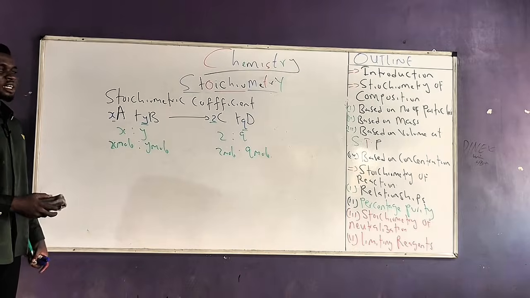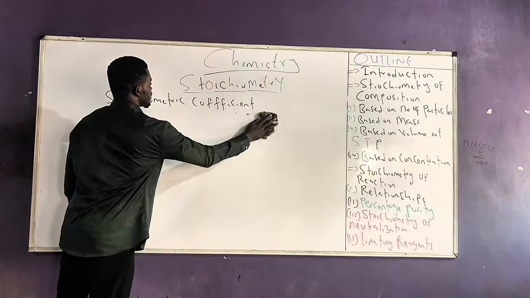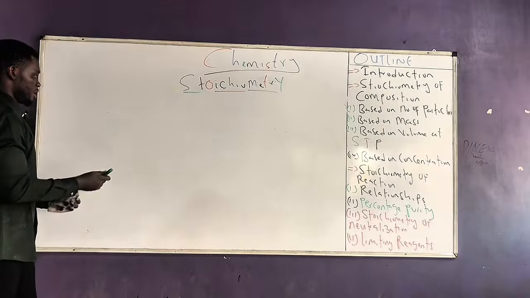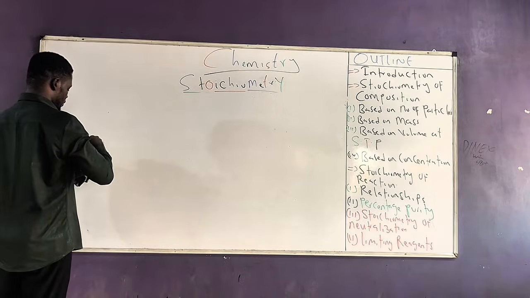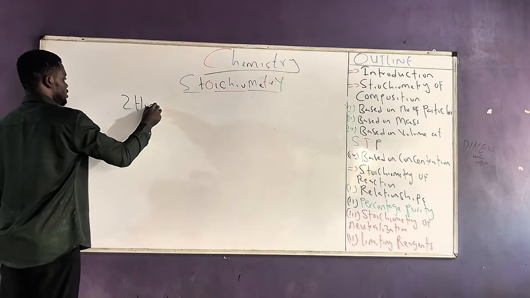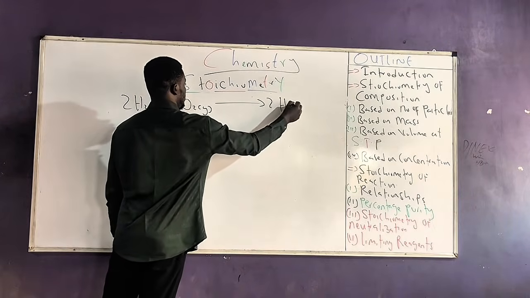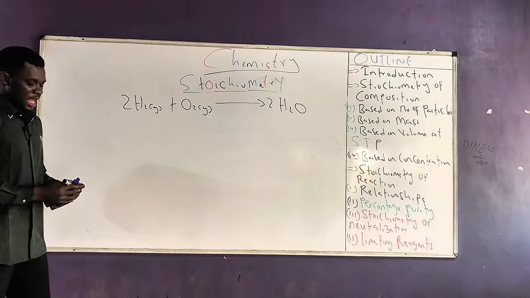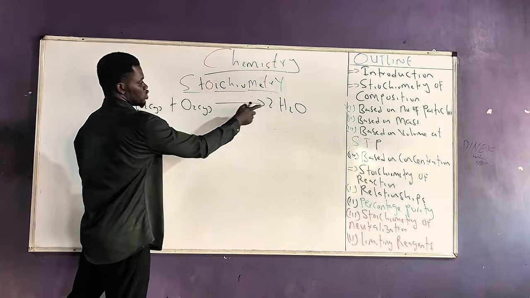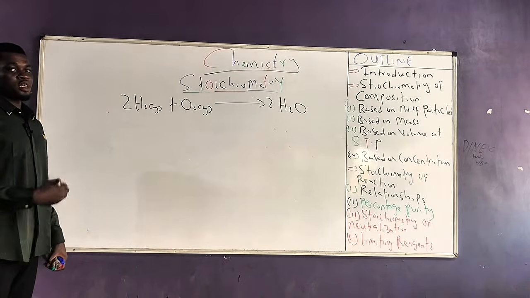So let's use a standard chemical reaction to illustrate what I'm trying to say. So let us consider the combustion of hydrogen in excess air. So we have a reaction. This is 2H2 gas plus O2 gas to give 2H2O. So this is a reaction between hydrogen and oxygen to form water. Now these numerical values that are attached to each of the components in this reaction, that is what we refer to as the stoichiometric coefficient.